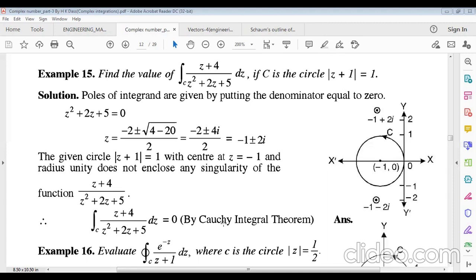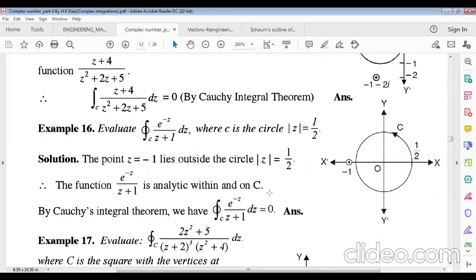So according to Cauchy's integral theorem, because these two poles are outside the given circle, we can easily apply Cauchy's integral theorem. According to the theorem, the contour integral of f(z) will be 0.